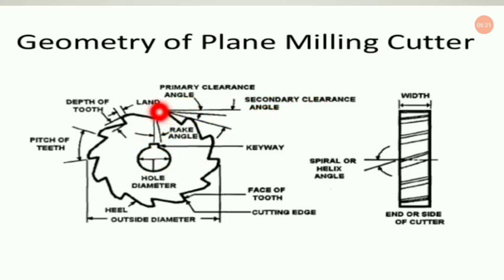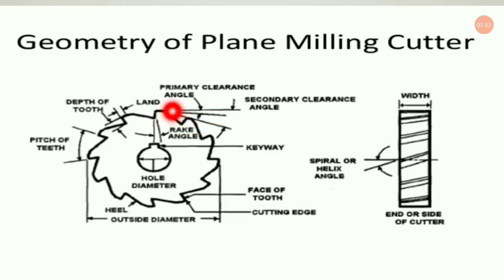It is simply the angle between the normal, or you can say the horizontal, with the line just after the land, this land portion. If you consider the surface of the cutter just after the land, and you draw a line with this surface of the tip of the tooth, you will get an angle which is known as the primary clearance angle.